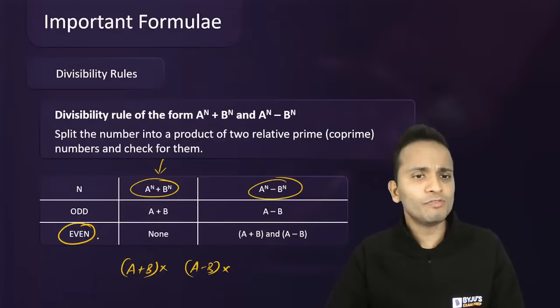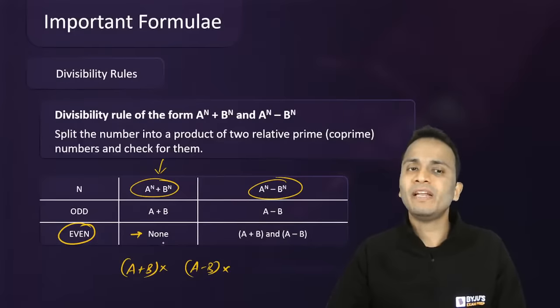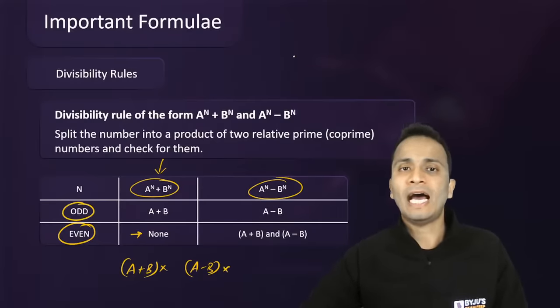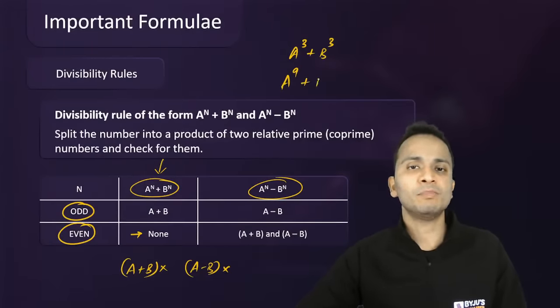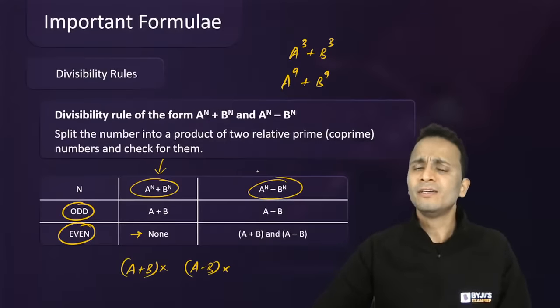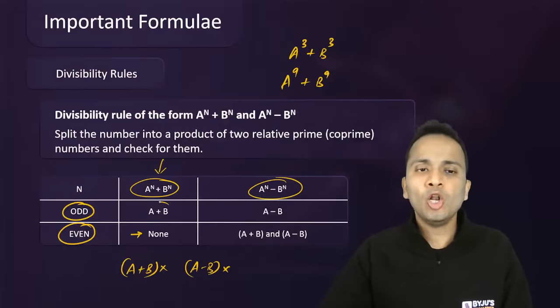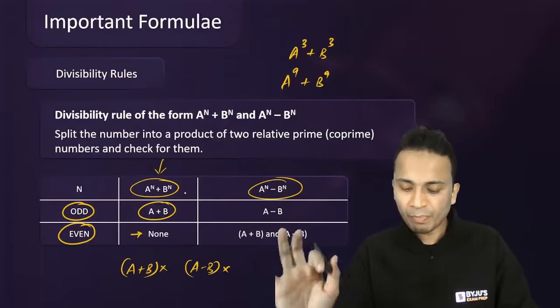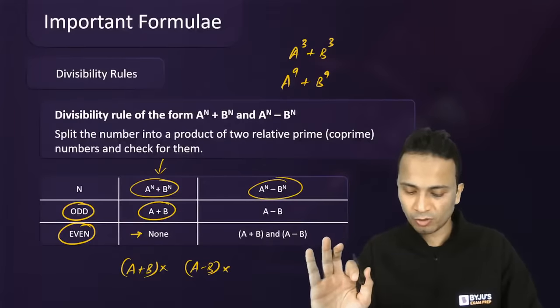So if the value of n is even, it will not be divisible by either of them. If the value of n is odd, as in अगर मैं बोलता हूं a cube plus b cube or a raised to the power 9 plus b raised to the power 9, then this type of number will always be divisible by a plus b. Alright, a plus b से हमेशा divisible होगा, right?